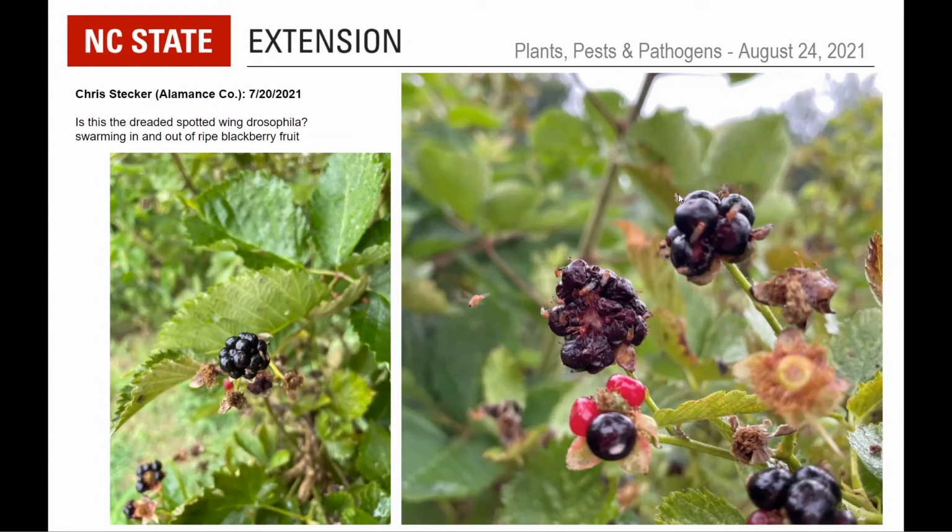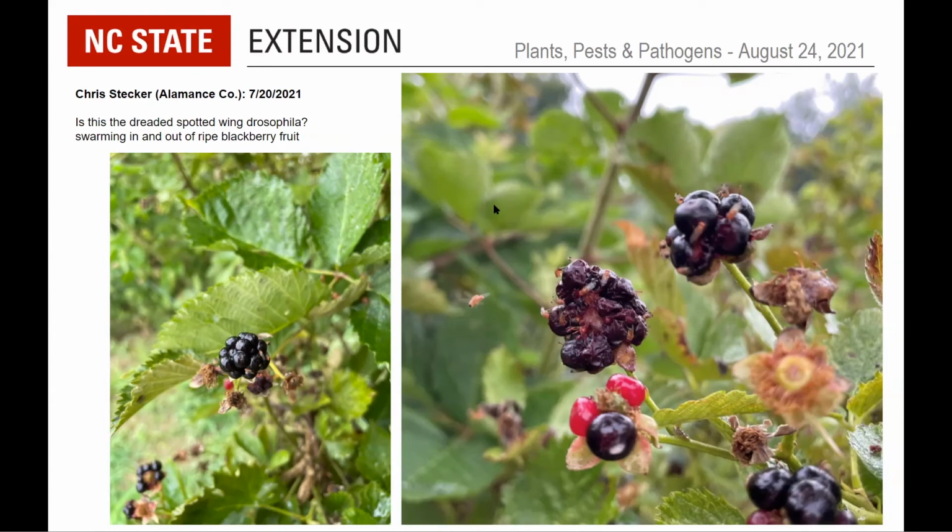But these very distinct large spots, like one single large spot on each wing, is very diagnostic of the males. The females you have to look at under the microscope.